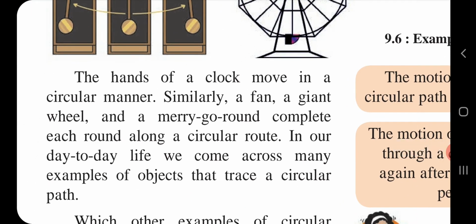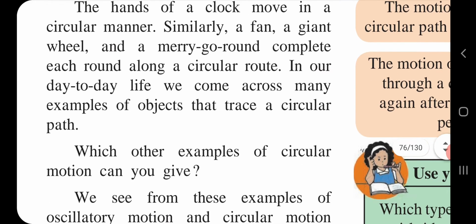In our day-to-day life, we come across many examples of objects that trace a circular path. Which other example of circular motion can you give? There are so many examples you all have, I know.